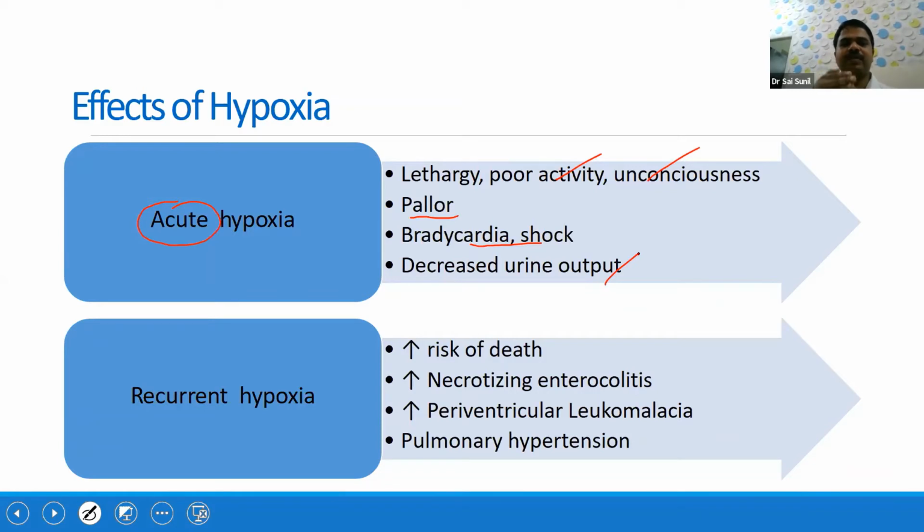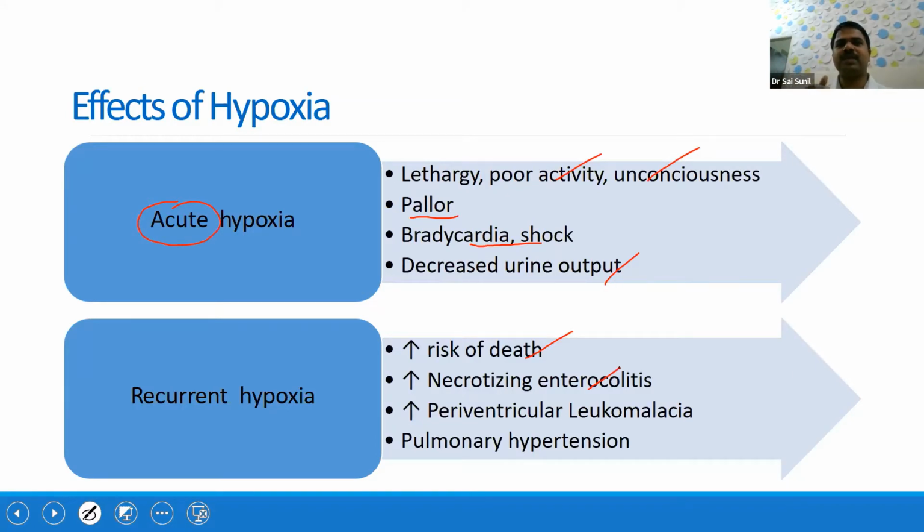Whereas if the hypoxic episodes are recurrent, occurring multiple times, then what will happen? Overall, it will increase the risk of mortality, and there will be increased risk of necrotizing enterocolitis and also increased risk of periventricular leukomalacia. The white matter in the brain surrounding the ventricles will be more susceptible to these hypoxic episodes, and subsequently it will lead to periventricular leukomalacia.